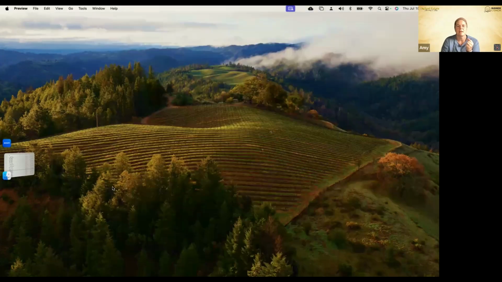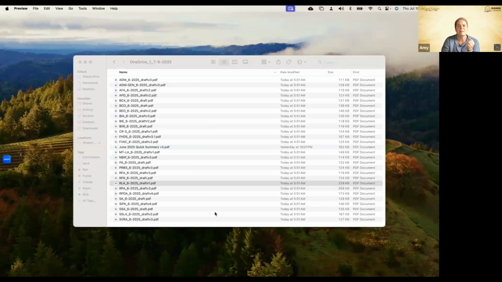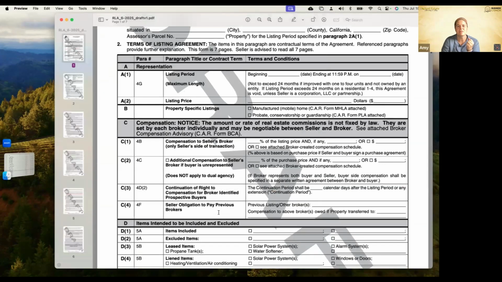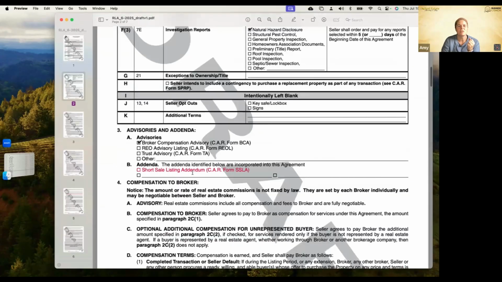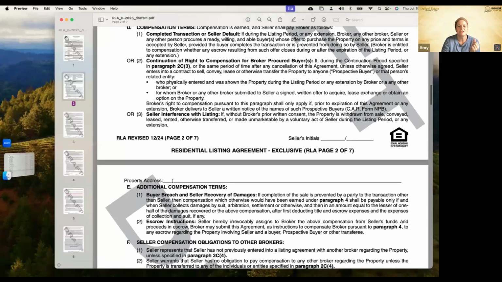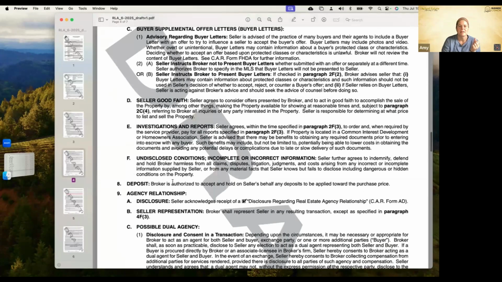All right, we've got our RLA, that's our residential listing agreement. There were some changes made to this form. We're just going to scroll on down. They added the short sale listing addendum. It used to be short sale listing addendum and advisory or something like that. It had a different name, so they've updated that name. I think there used to also be two forms. They changed it into one instead.